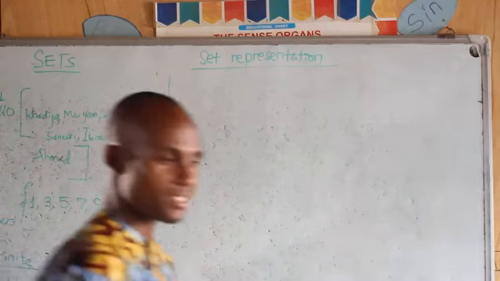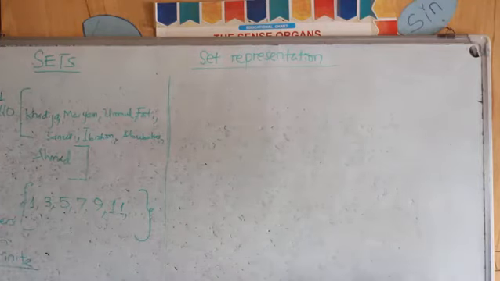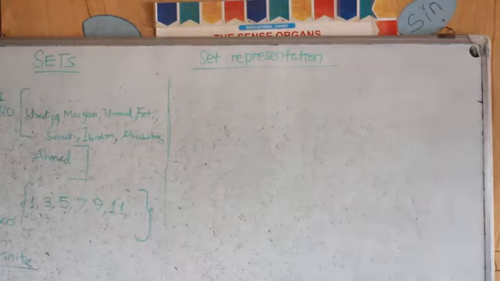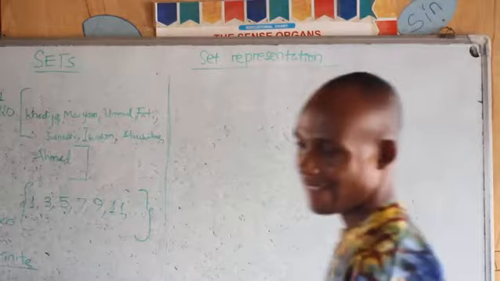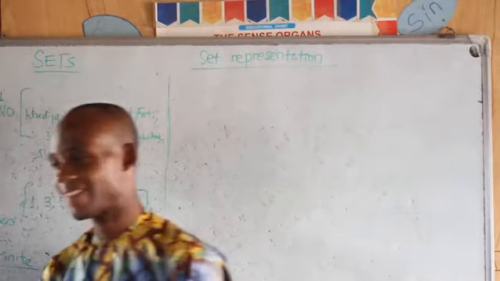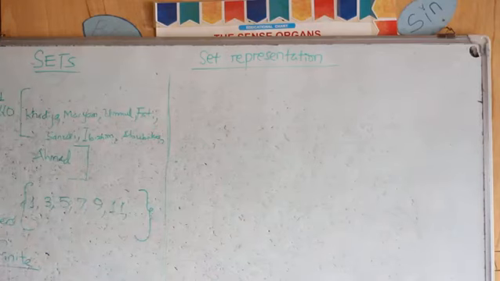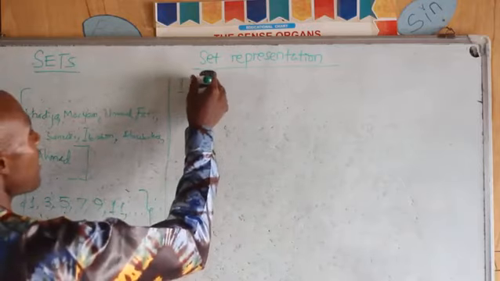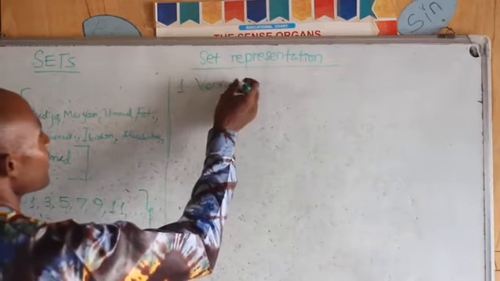How do we represent sets? What method do we have? Very good. Venn diagram. Okay. We have number 1, Venn diagram.